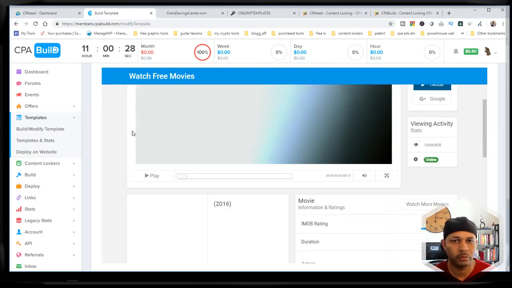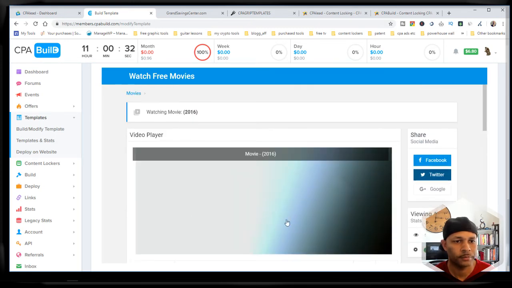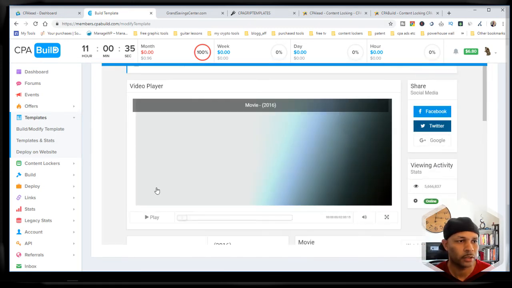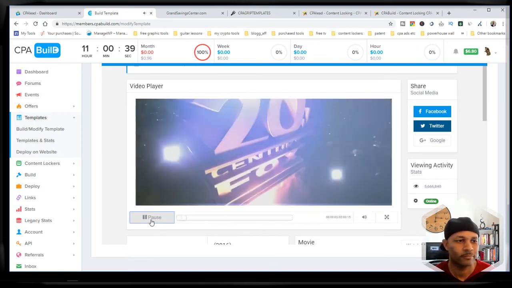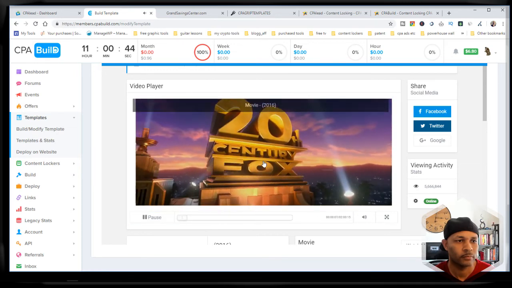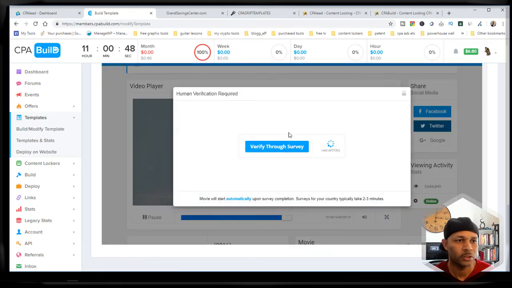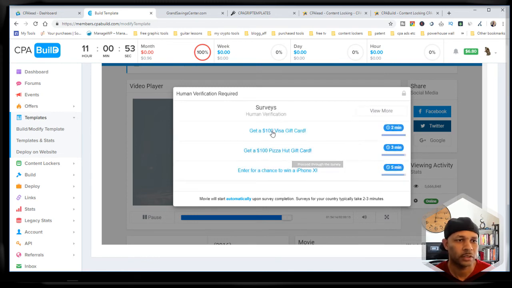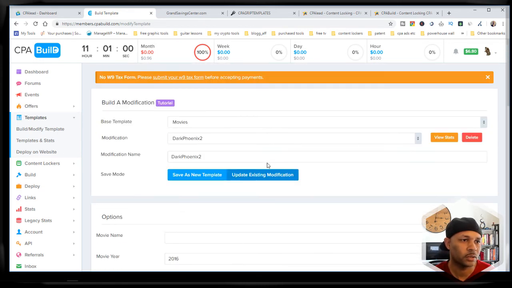If there's a specific movie you're trying to lock, it's got the social proof again at the bottom, and it even has an intro. Once it gets to the end of the preview, the person has to click an option to unlock the movie. And all this stuff is built in.